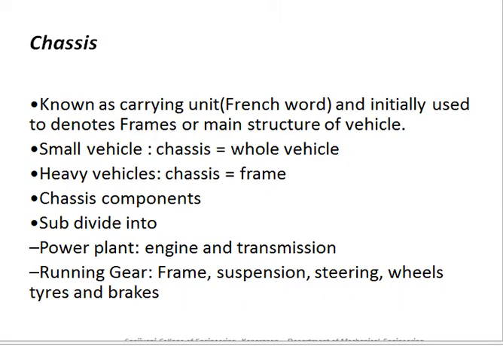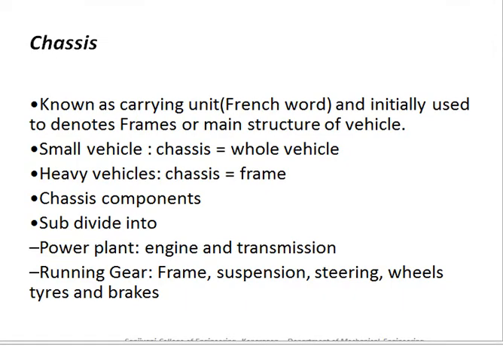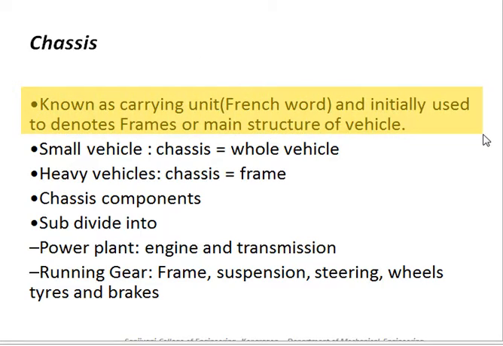Now, what is an automobile chassis? In simple words, it is known as a carrying unit. It is a French word, initially used, and it actually denotes the main structure of the vehicle. So it is the carrying unit basically.